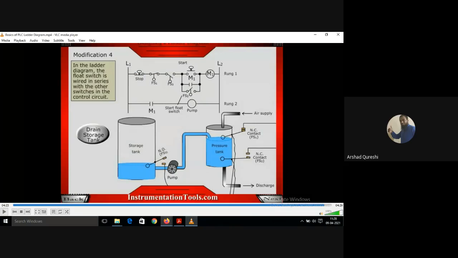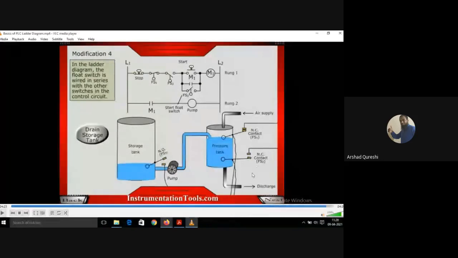How? See, here there is FS2, a normally closed contact. You can also connect an FS4 here, which will be a normally open contact. Is that possible, students? One contact will break and one contact will be made. If I connect FS4, a normally open contact, below FS2, what will happen when the water level goes down?